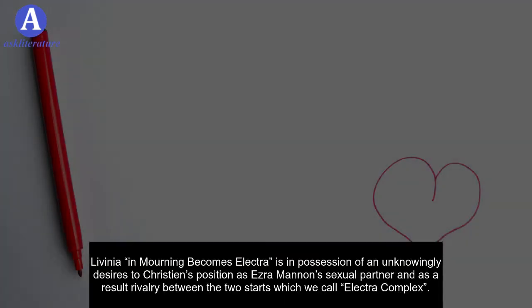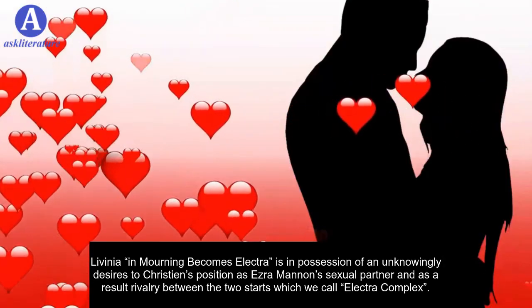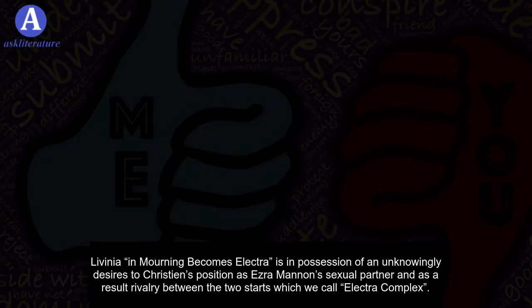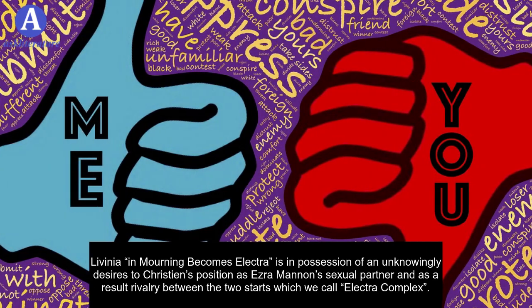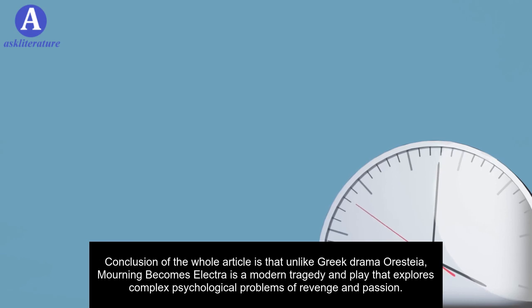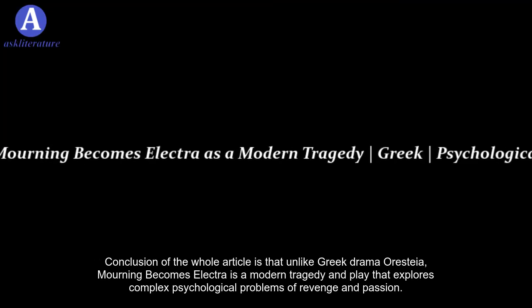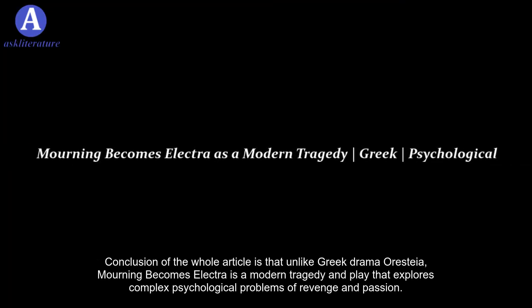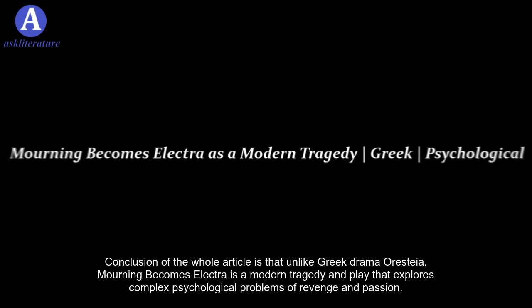Lavinia, in Mourning Becomes Electra, is in possession of unknowing desires for Christian's position as Ezra Manon's sexual partner, and as a result rivalry between the two starts, which we call Electra Complex. The conclusion of the whole article is that, like the Greek drama Oresteia, Mourning Becomes Electra is a modern tragedy and a play that explores complex psychological problems of revenge and passion.